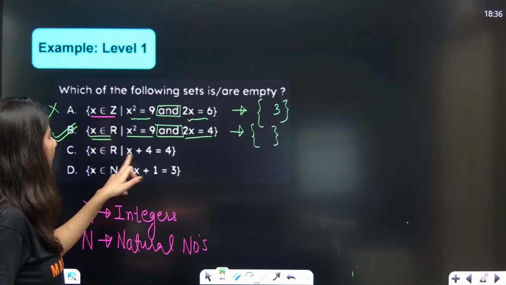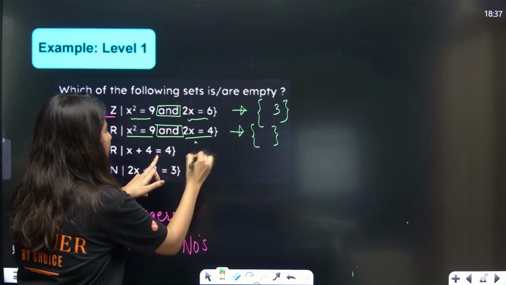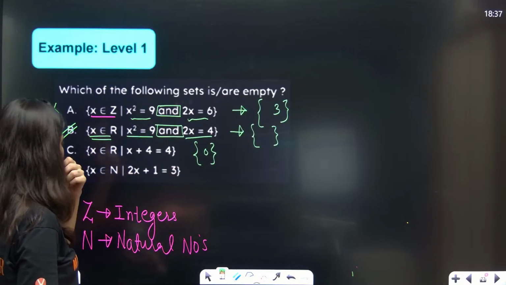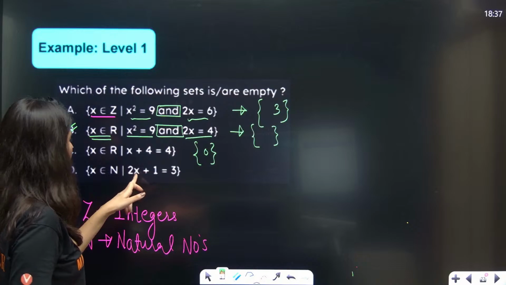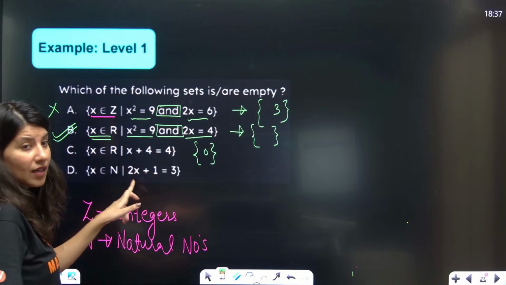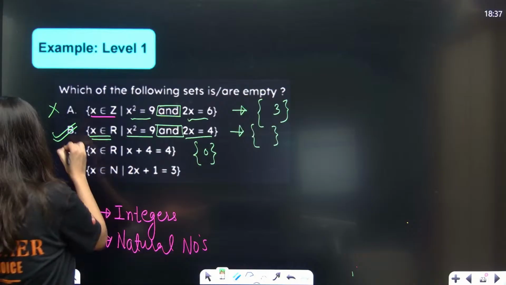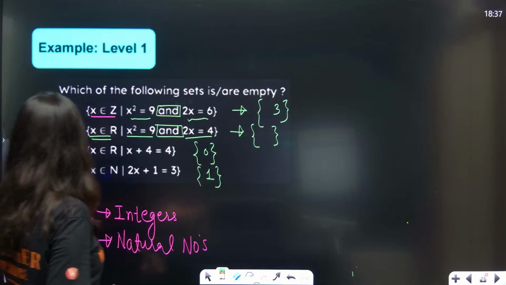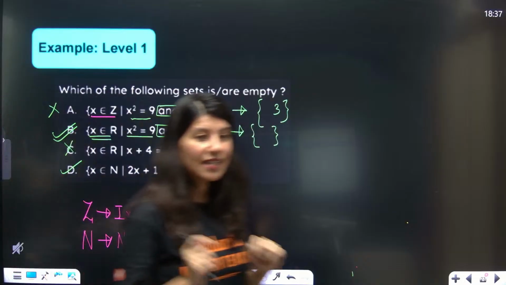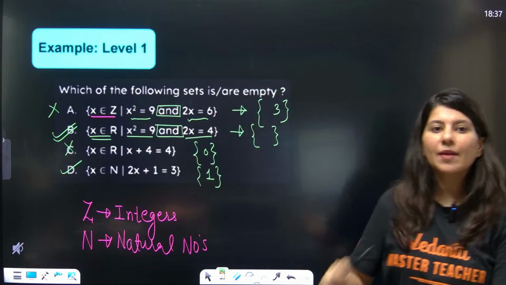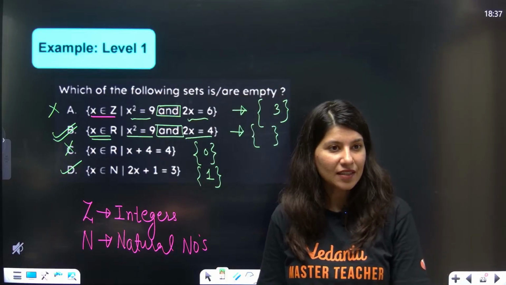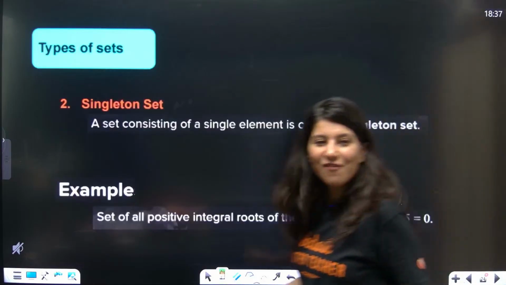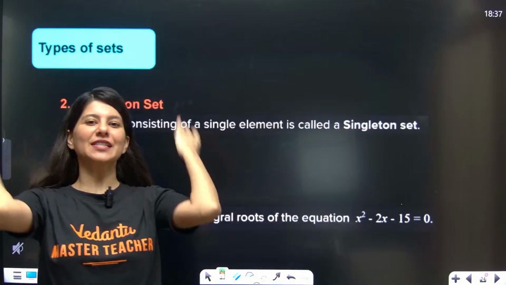What about this? X is equal to 0. So singleton set, option C is wrong. What about this? 2x plus 1. From here X is equal to 1 will be the answer. So this is also wrong. I think A, C and D are singleton sets, and only B is an empty set. Getting it, everybody? Yes? Okay. Now, I have already disclosed about singleton set.